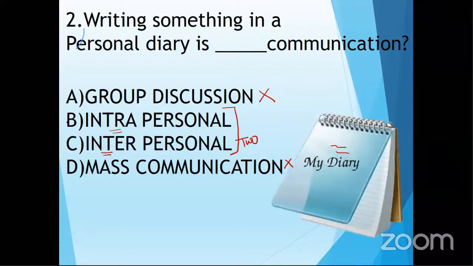So the correct answer is option number B. But even if you don't know the answer, no worries. You have to use the principle of elimination, eliminate the options, and then do the guesswork. Chances of success would be definitely high.